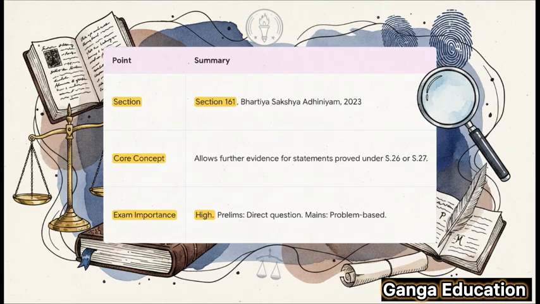Second, the core concept. In one line, this section allows more evidence to corroborate, contradict, or test the credit of the person who made a statement under Sections 26 or 27. And third, its exam importance. It is very high. For prelims, expect a direct question on the section number. For mains, be ready for a problem-based question where you have to apply its logic.